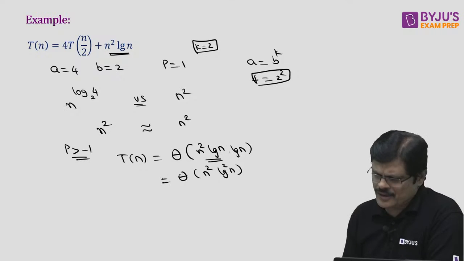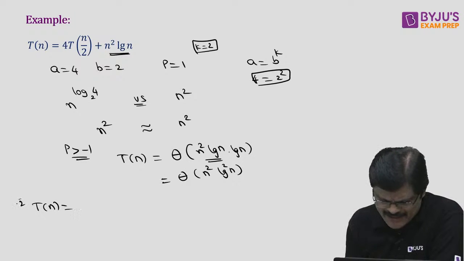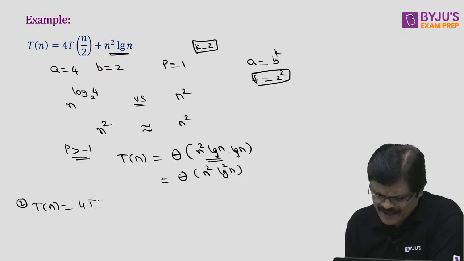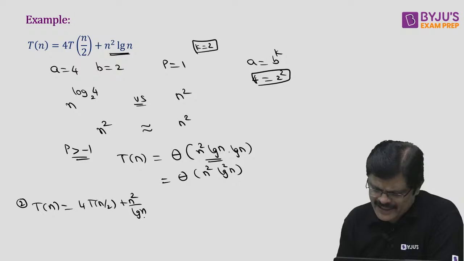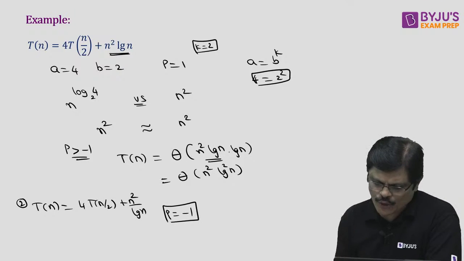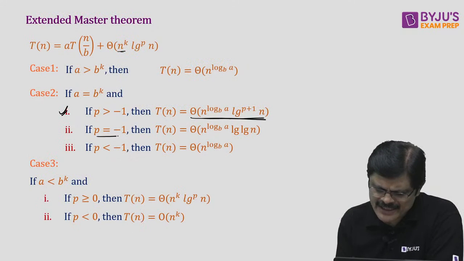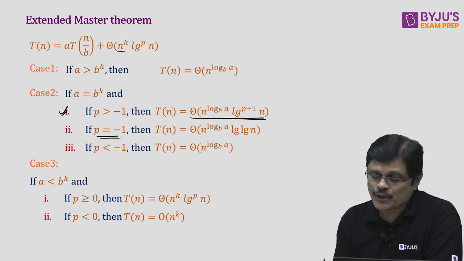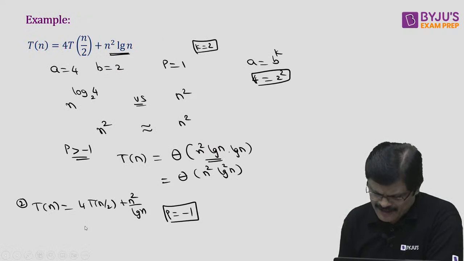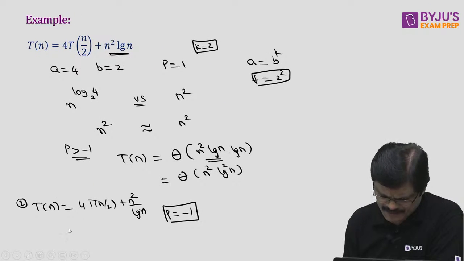Now suppose you are having T(n) equal to, I'll just give you the special cases here itself, T(n) = 4T(n/2) + n square by log n. Everything will be the same, but here the value of p is equal to -1. So it comes under the second case. In this case, you just need to multiply n power k with log log n.